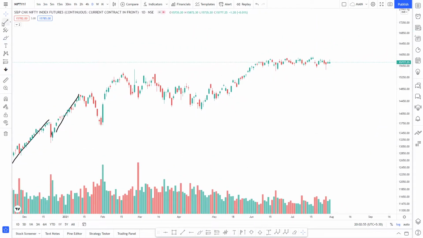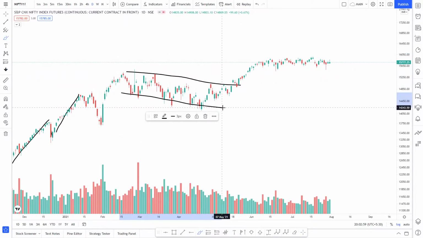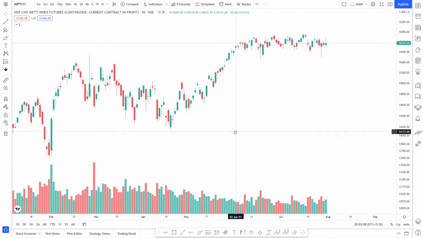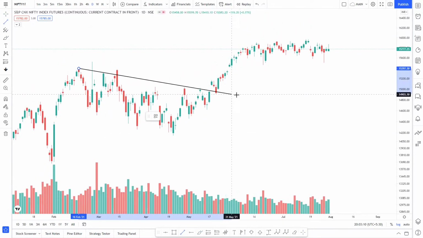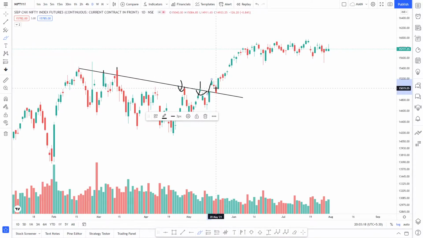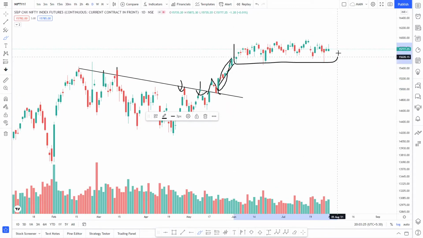And second, here after you see that even after this long correction, what we have here is a very weak move. It barely moved up like so. If I try to draw the trend line properly, so this is the breakout. We got rejection here, rejection here, rejection here. Then we get a bounce, this retest, and then move. And then we barely moved this much, and then we are again in a range.